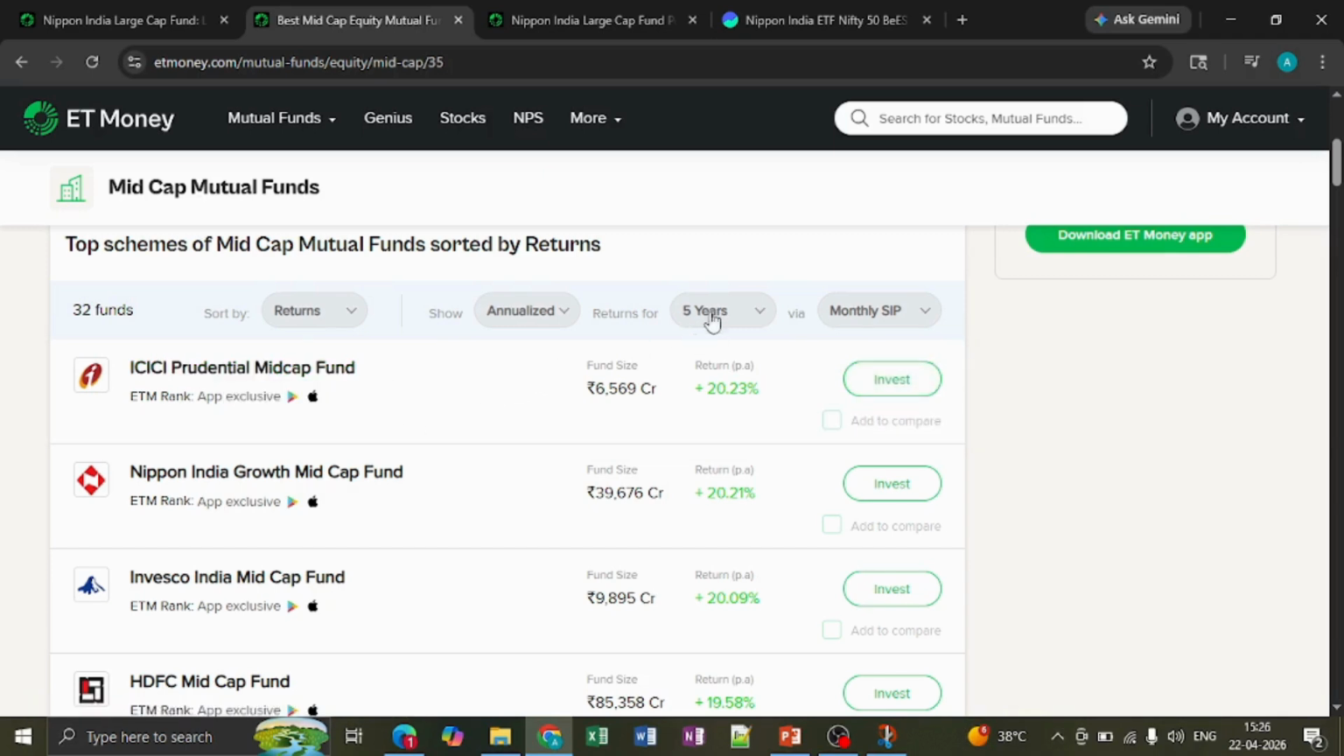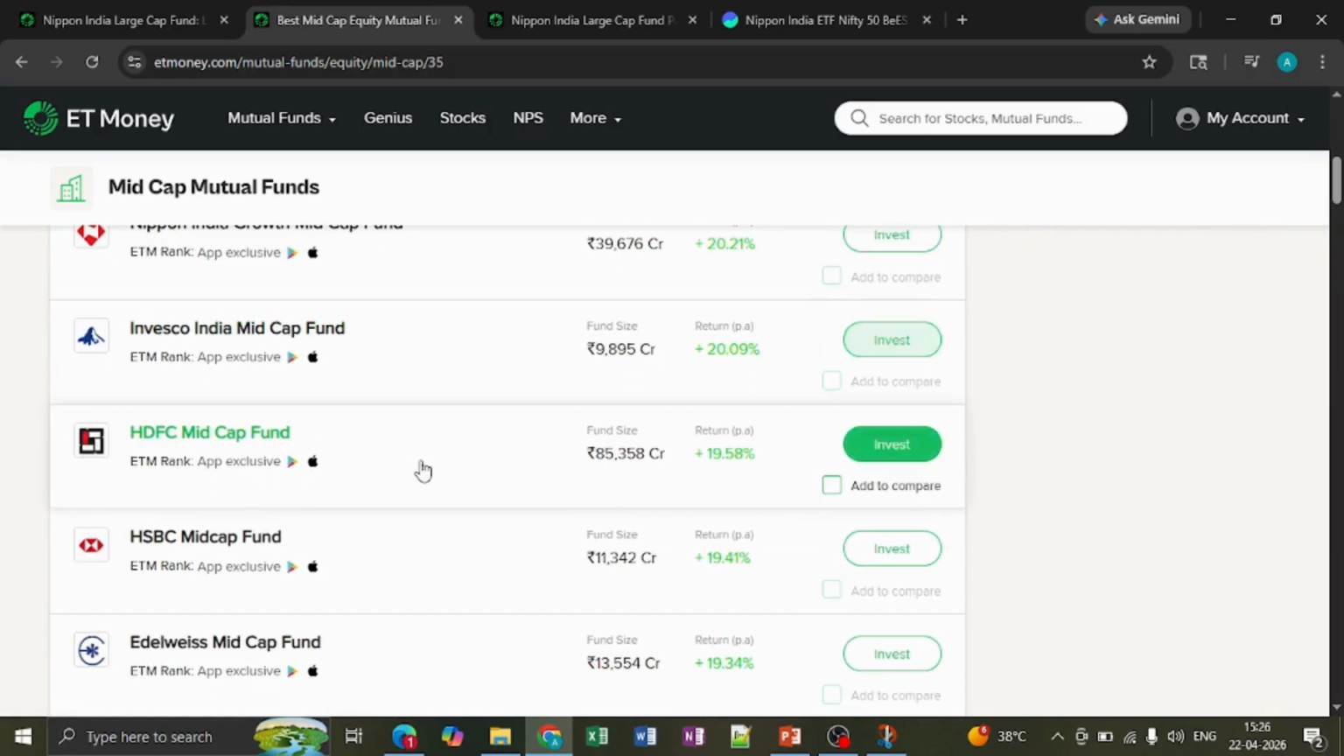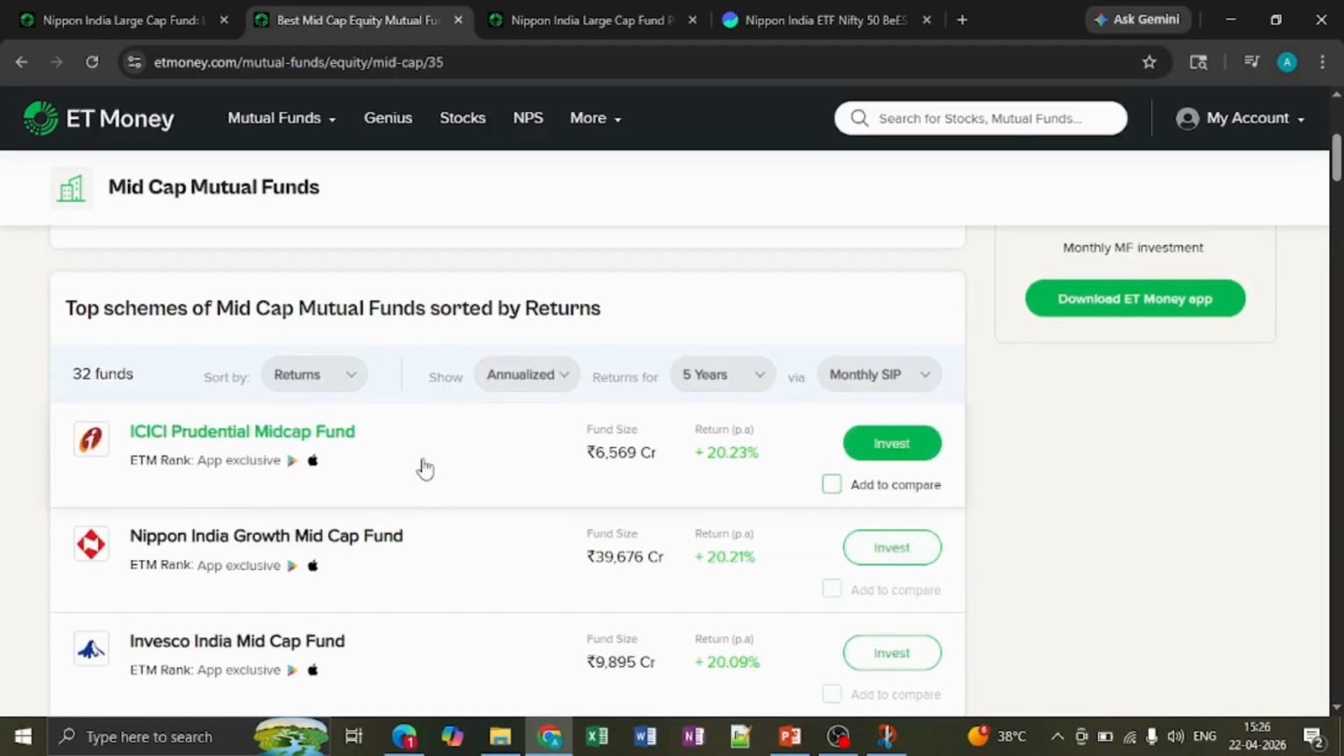In the 5 year return range, we are seeing ICICI Prudential again, and Nippon is there. These are all the funds that are coming as part of the mid cap category. Let us take a look at one. I'll go with the first one itself.